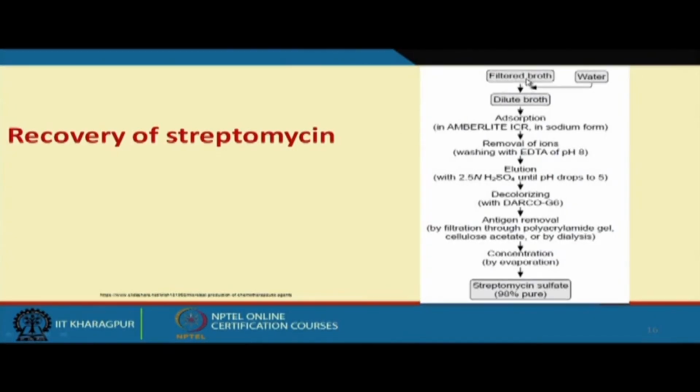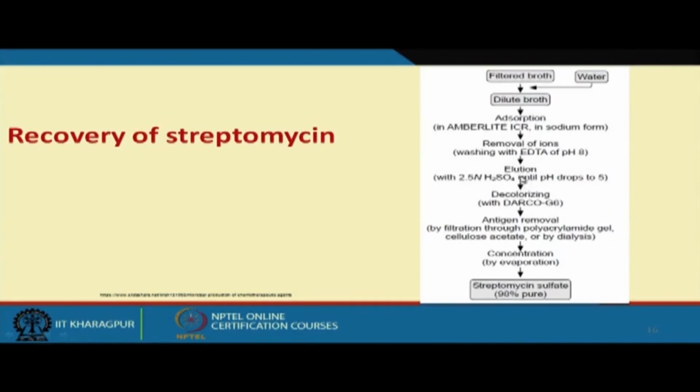We have the filtered broth, then we separate the cells, maybe by centrifugation; mostly we separate the cells by the centrifugation process. Then we have the dilute broth. We pass it through this Amberlite IRC, sodium form, cation exchange column. Then your streptomycin gets adsorbed on the surface. Then we remove the ions by washing with EDTA at pH 8.